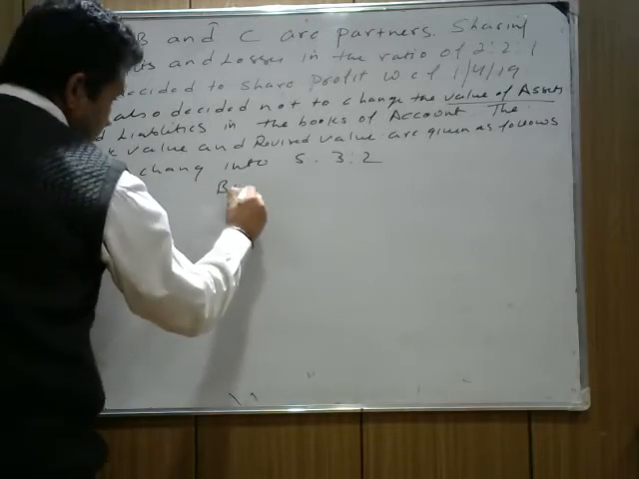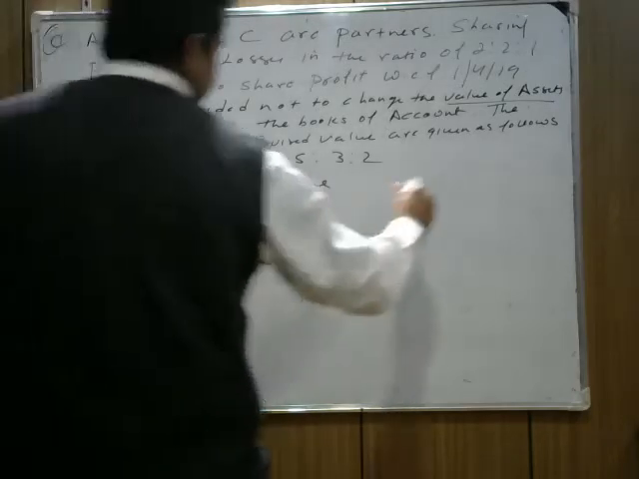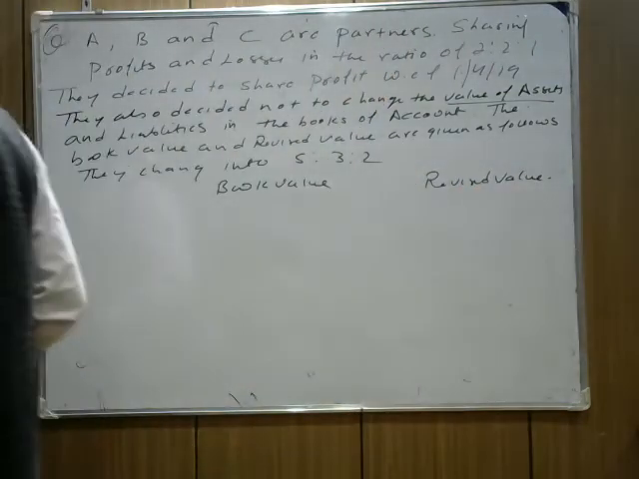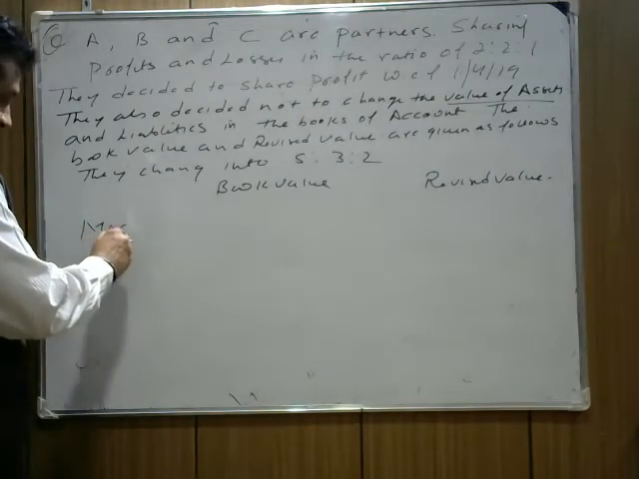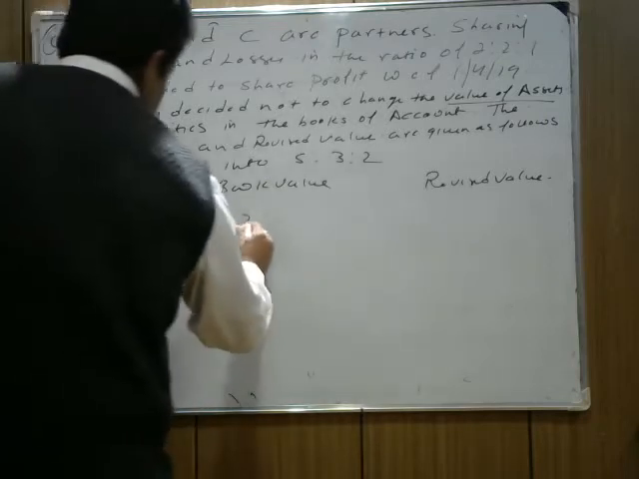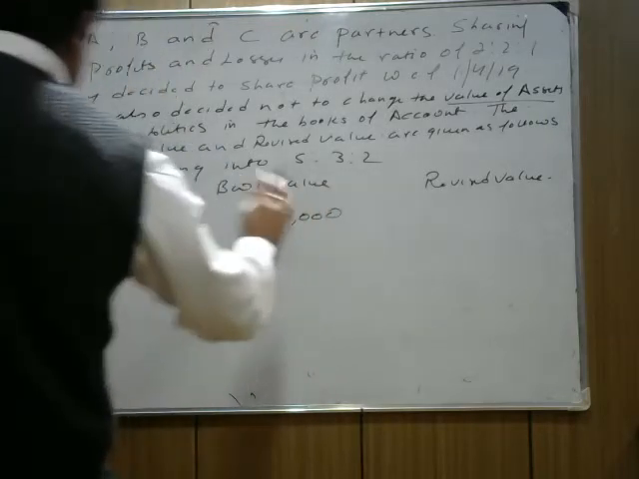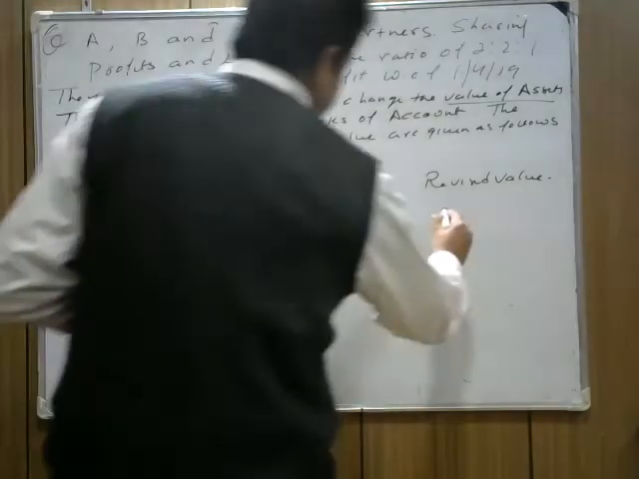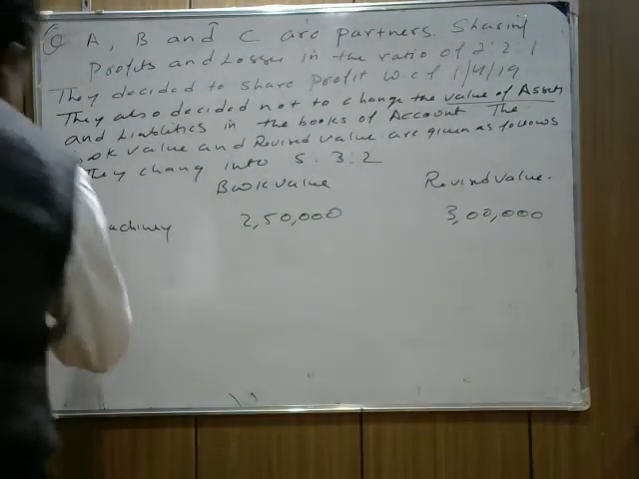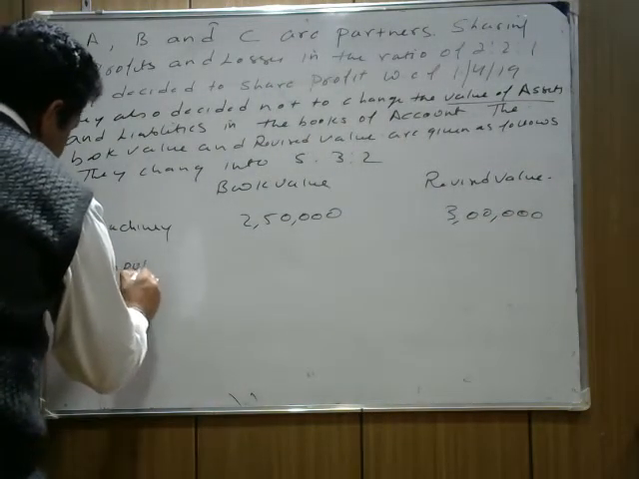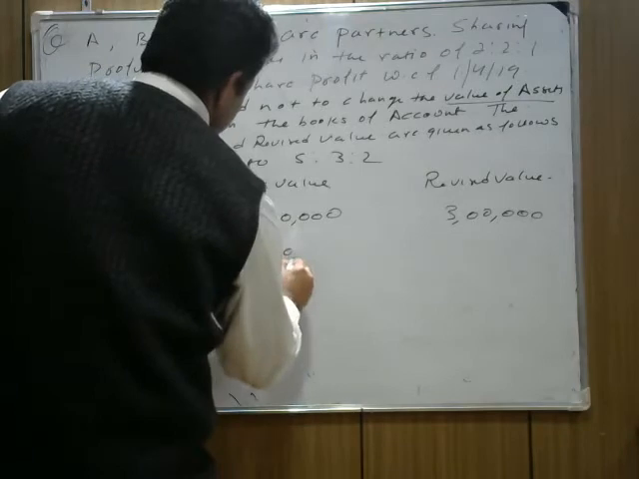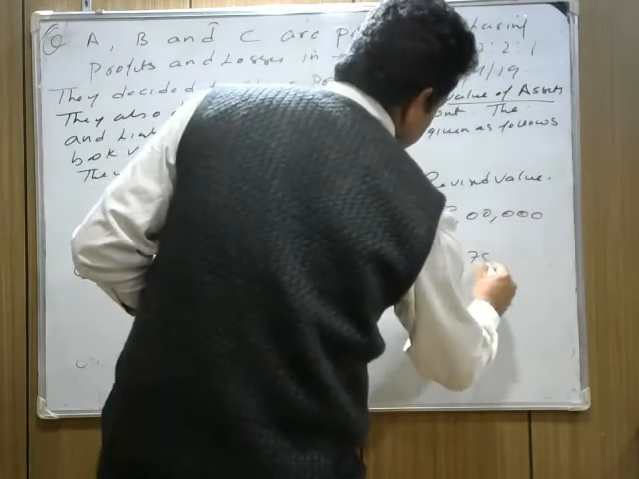First thing, note down please. Here I write book value. Here we write revised value. The first item given is machinery. The machinery book value is 2,50,000 and the revised value is 3 lakh. The second asset given in the question is computers. The old value is 2 lakh and the revised value is 1,75,000.